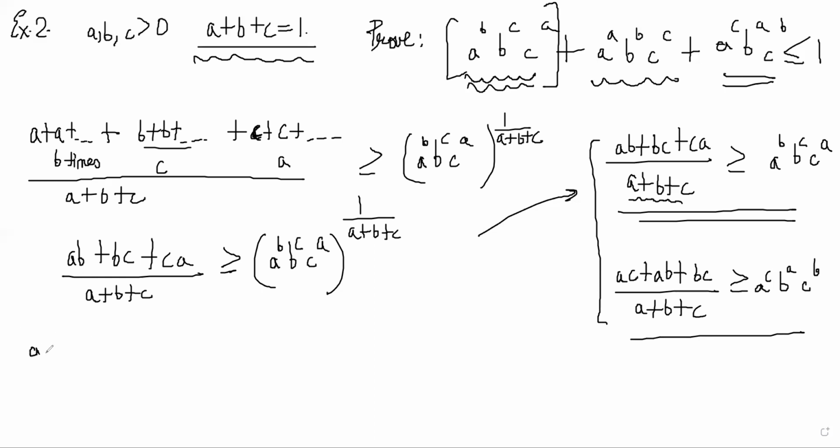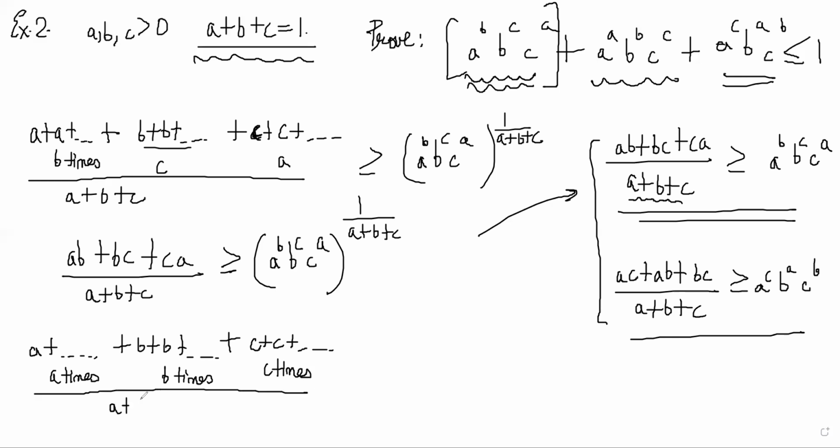So what do I have to add? I have to add A how many times? A times, right? And I have to add B how many times? B times. And I have to add C, C times, right? And divide by A plus B plus C, which is greater than or equal to the (A+B+C)th root of these terms.